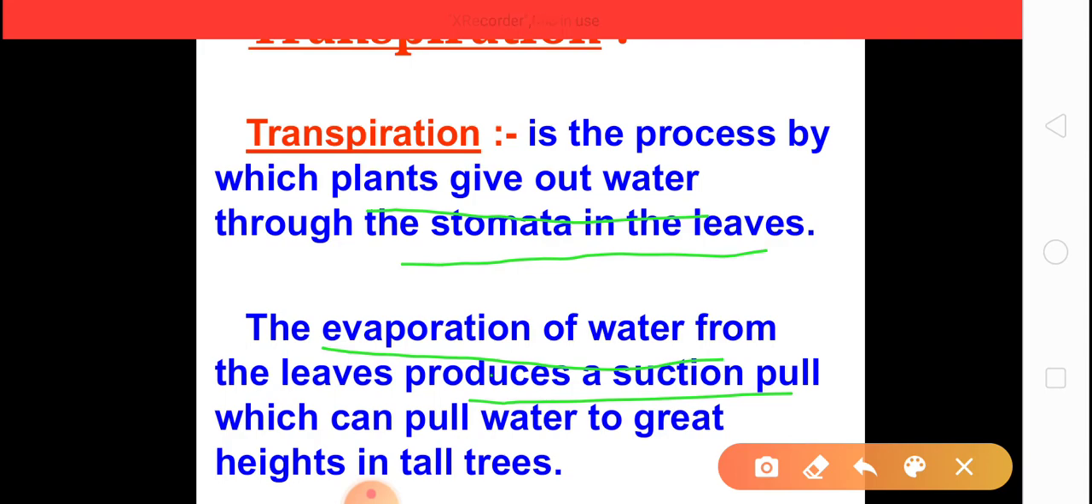Children, do you know what is the difference between leaf and leaves? The two terms are there. Number one, leaf, and number two, leaves. Leaf is singular. If we are talking about one leaf, we use the term leaf. But if we use leaves, that means many leaves. Plural. So leaves is the plural form of leaf.